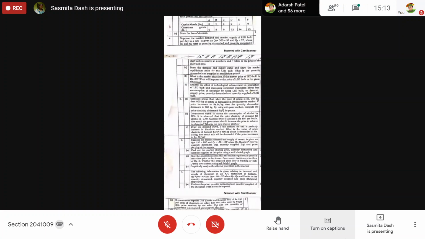Minus 1.57. What does that mean? You have to write the sentence: the good is an inferior good. Inferior good for the customer.